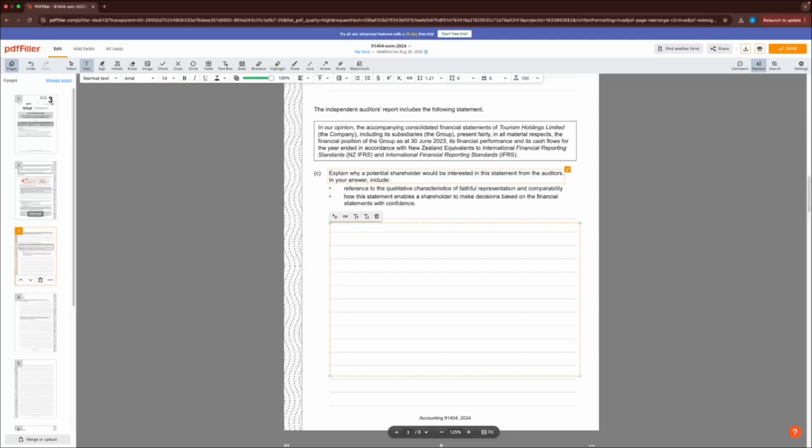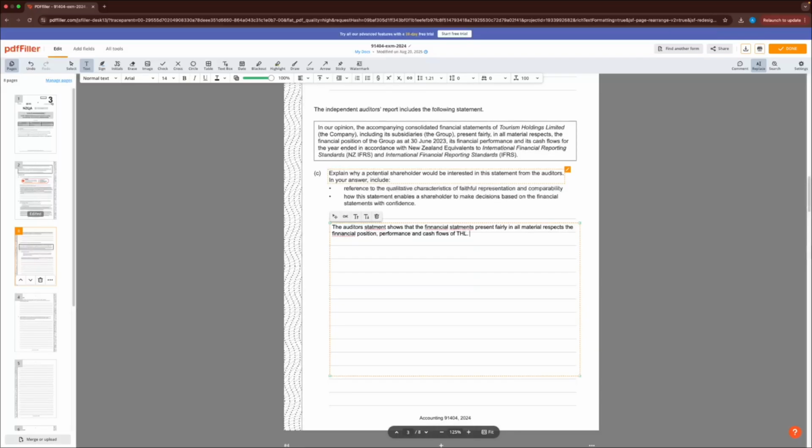In terms of putting that into words, guys, we'll start off by saying the auditor's statement shows that the financial statements present fairly in all material respects the financial position, performance, and cash flows of THL.